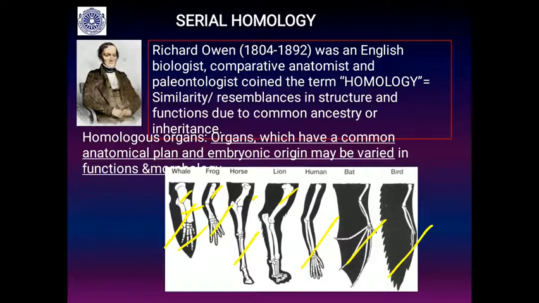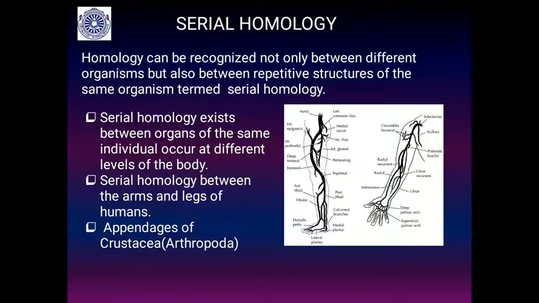You can see the wing of the bird and the bat are used for flying, and in the case of the whale, the flipper is used for swimming, and whatever things we do, we do with our hand. So this is how these are homologous organs. What is serial homology? Homology can be recognized not only between different organisms, which you have seen already, but also between the repetitive structures of the same organism,